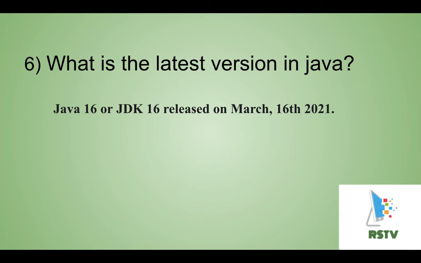Next question is, what is the latest version in Java? Currently, Java 16 or JDK 16 was released on March 16th, 2021. We know that every 6 months Oracle Corporation will release one new version. So currently in March they released Java 16.